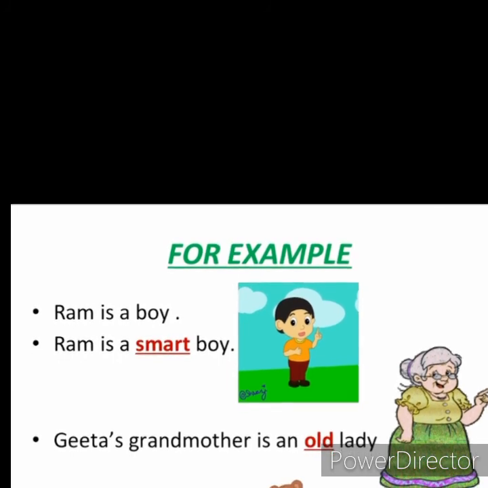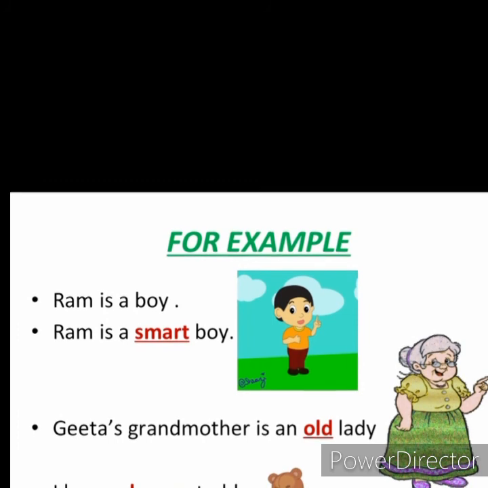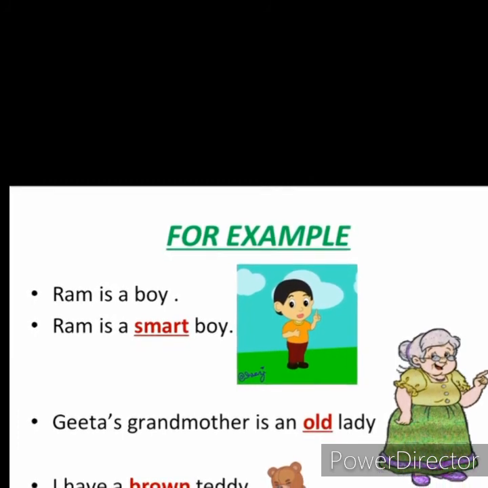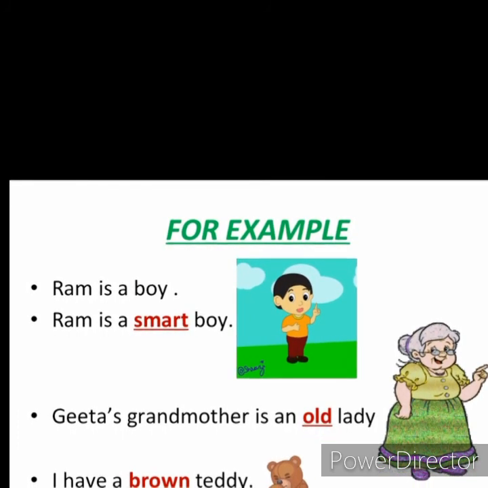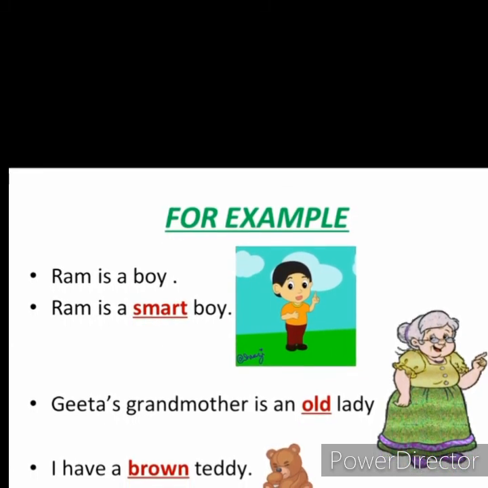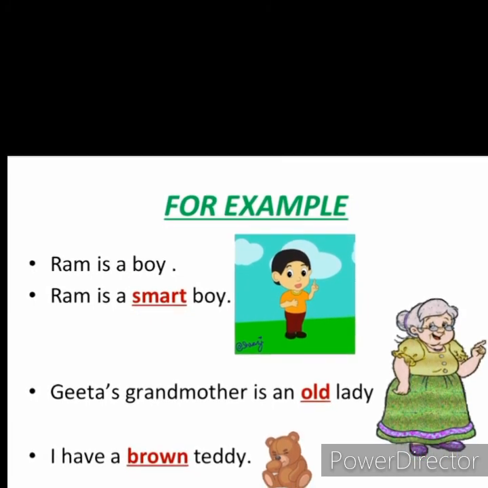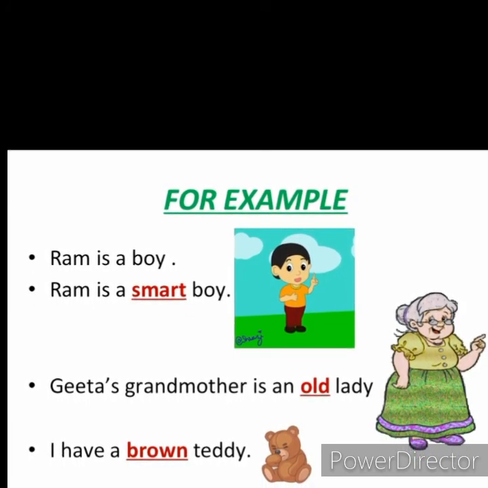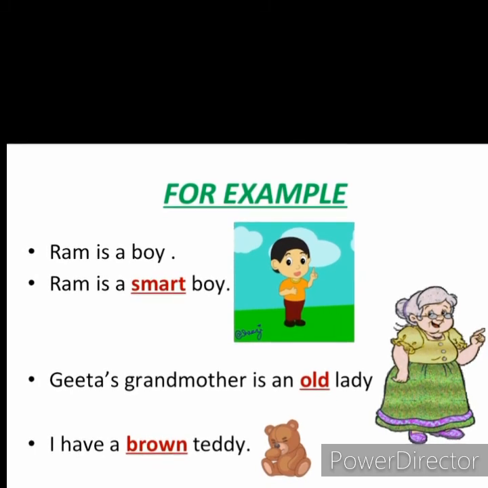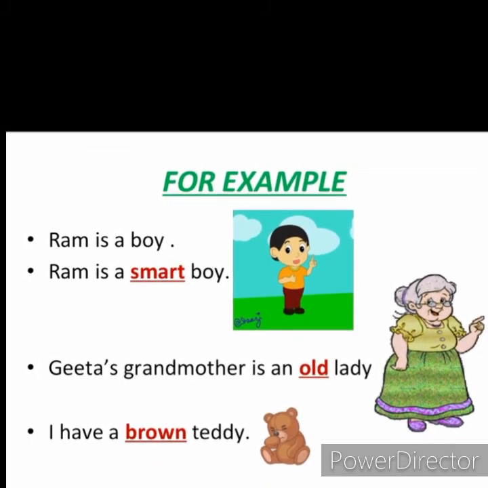Similarly, Geeta's grandmother is an old lady. Now, what kind of lady is Geeta's grandmother? She is an old lady. So over here, old is an adjective that is describing the noun Geeta's grandmother.